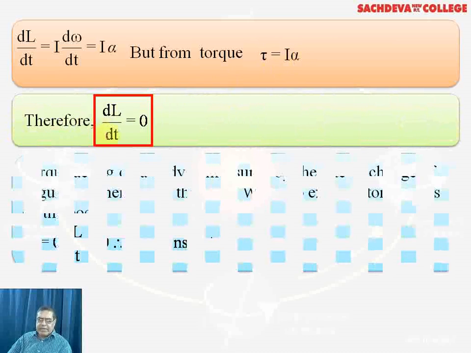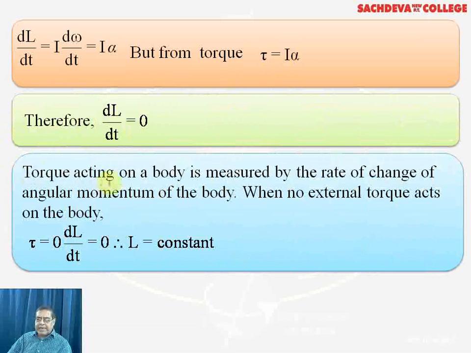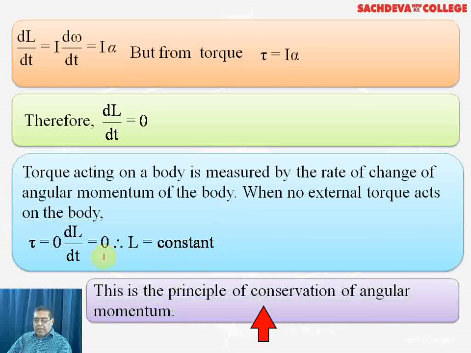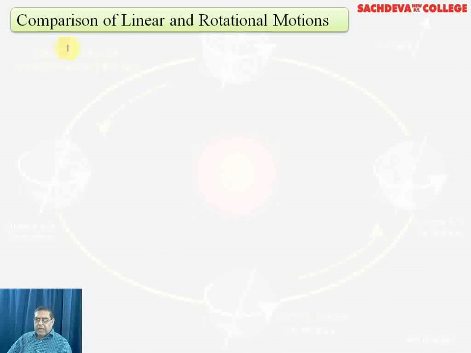Therefore, when no external torque acts on the body, dL by dt is 0. Torque acting on a body is measured by the rate of change of angular momentum of the body, and when no external torque acts, mathematically torque tau is equal to dL by dt, which is 0. The net expression will be 0 and L will be constant. This is the principle of conservation of angular momentum. Now we have to go through a comparison of the linear and rotational motions.